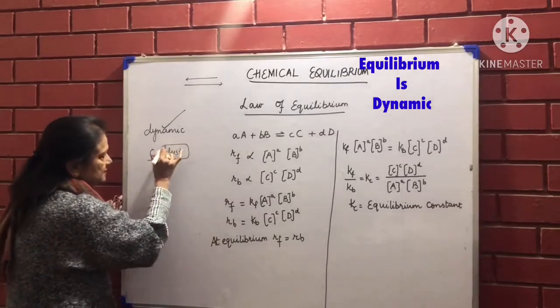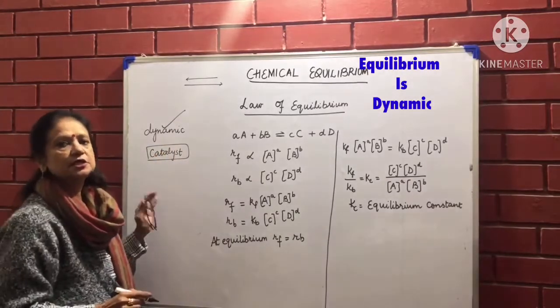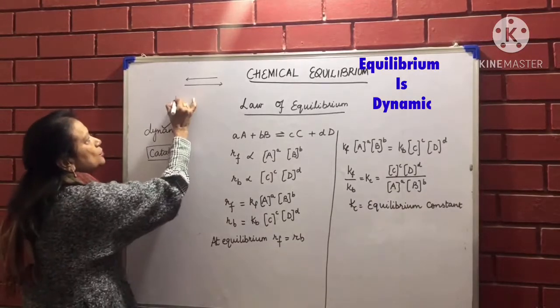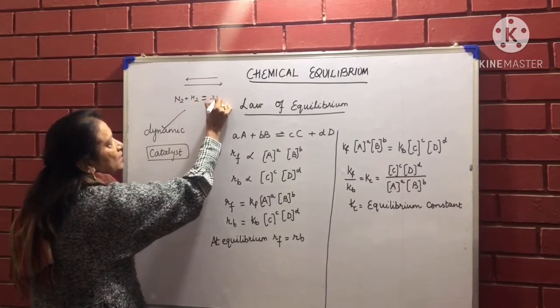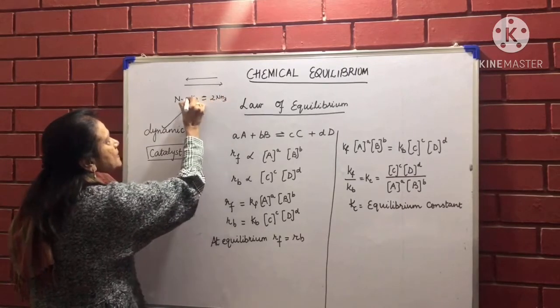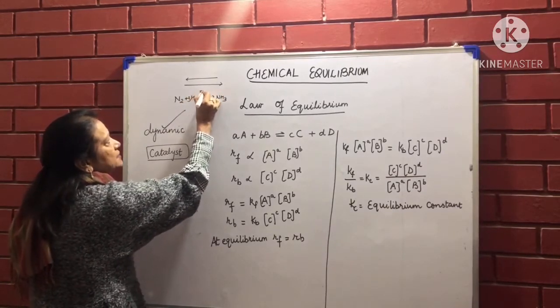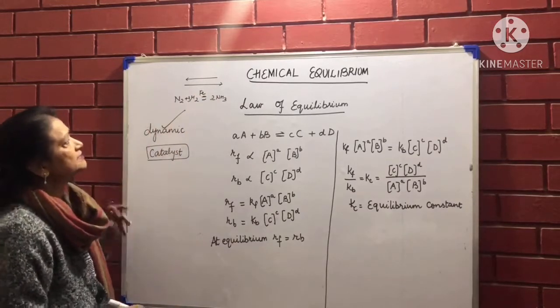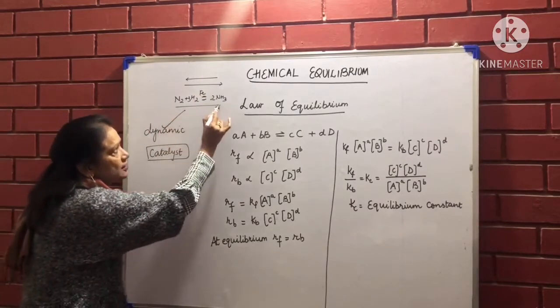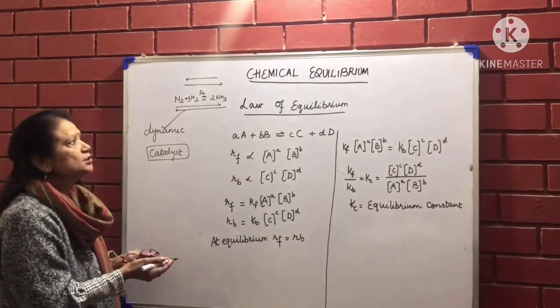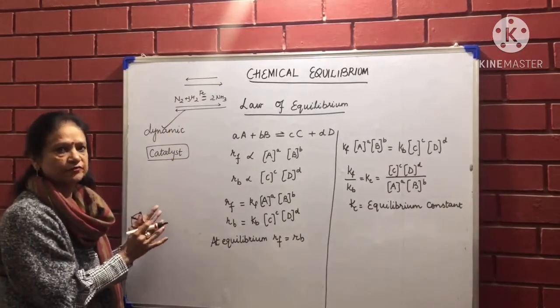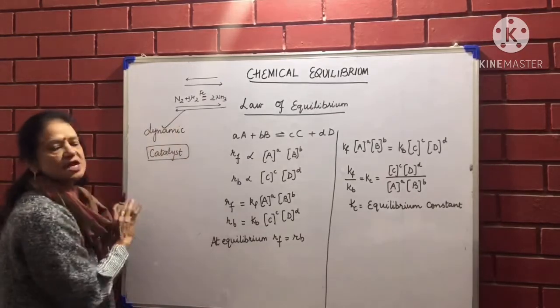The catalyst. If in a particular reaction, some catalyst is used, you know that in nitrogen plus hydrogen to make ammonia, we were using iron as a catalyst. So the catalyst is going to catalyze the forward reaction as well as the backward reaction equally. So at the stage of equilibrium, the catalyst has no role.